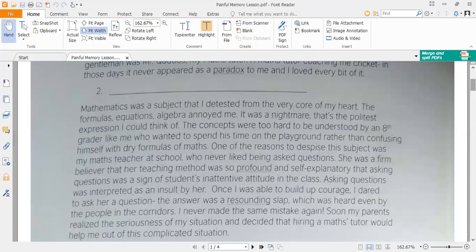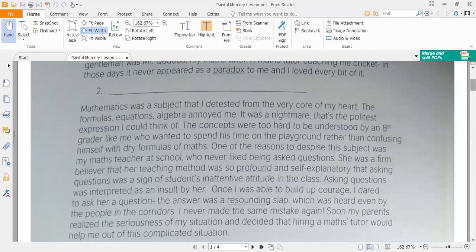It was a nightmare, that is the politest expression I could think of. The concepts were too hard to be understood by an eighth grader like me, who wanted to spend his time on the playground rather than confusing himself with dry formulas of maths. Now he gives a full description that he is in eighth class, and at that time it is very difficult for the student to understand the dry formulas of mathematics.